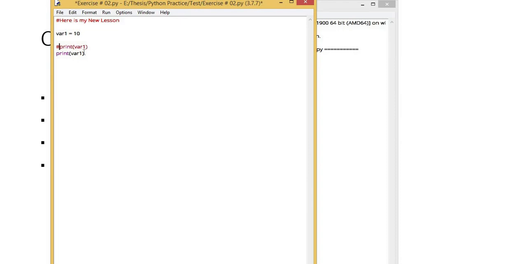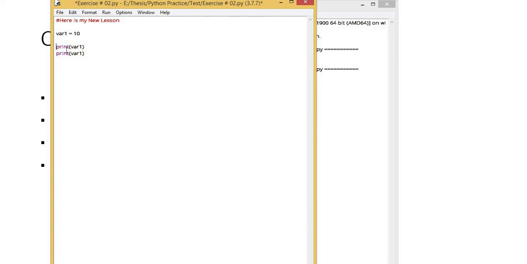If I have commented this variable line, I have placed the hash symbol before it and it has converted my whole line to a comment. This line is not a part of this code anymore. If I execute it now, it has displayed this variable and ran this instruction. This is how we make single line comments.